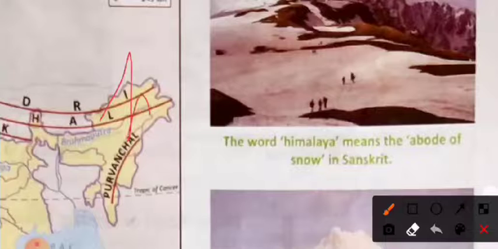The Himalaya means abode of snow. Abode means house, which means house of snow. It is a Sanskrit word. Him means snow and Alaya means house. It means abode of snow.